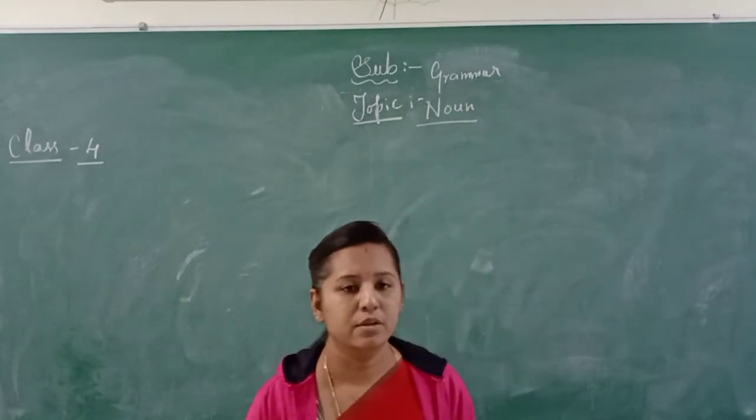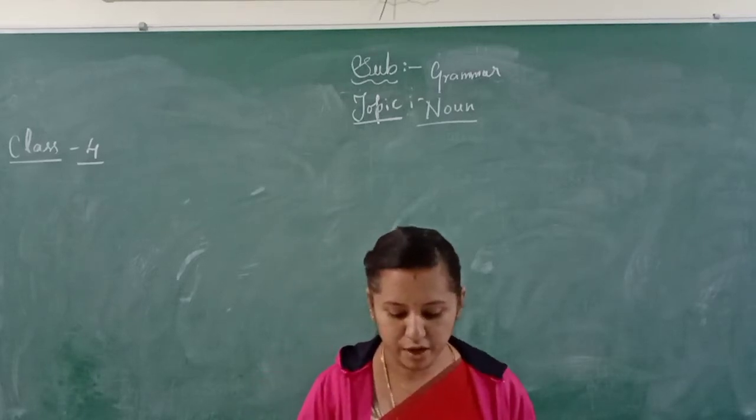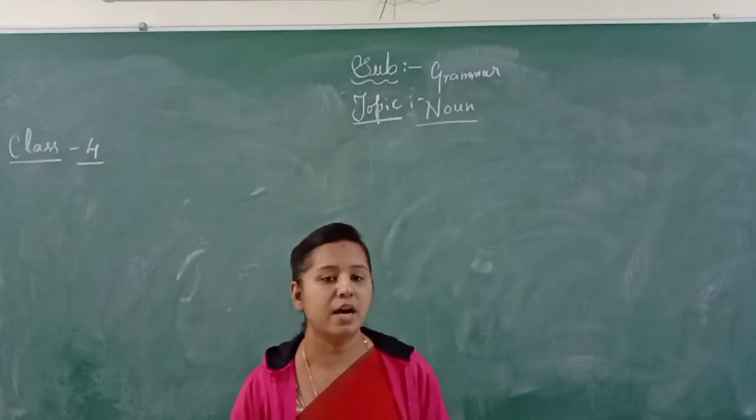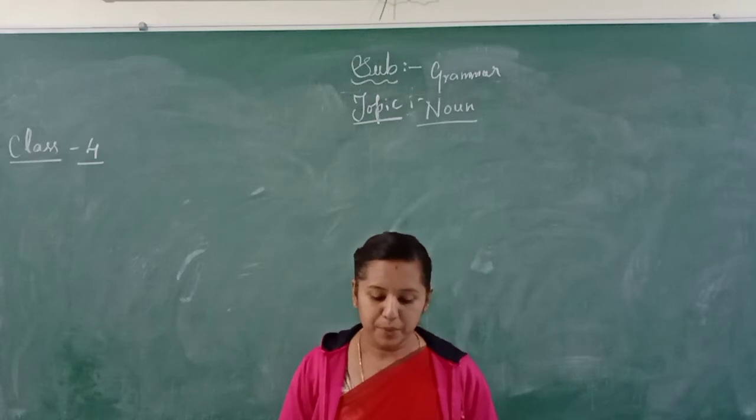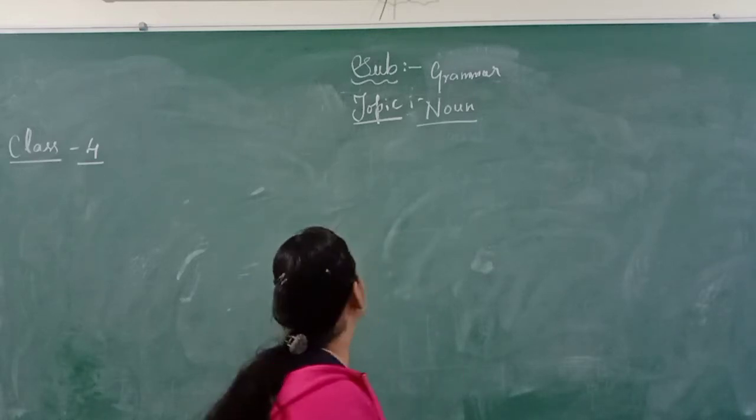What is a noun? A noun is a word used as the name of a person, animal, thing or a place. It is called a noun.